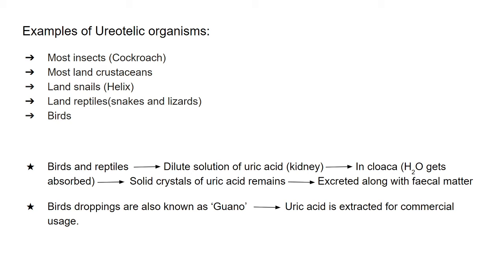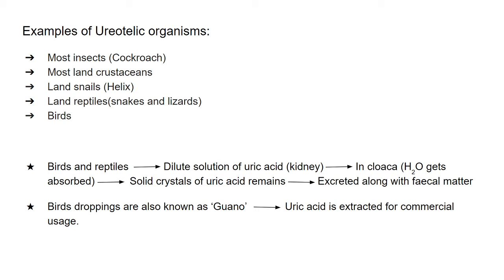But as we said, uric acid is almost insoluble. That means it is excreted out in the form of solid crystals. But the kidney handles only solution. So then how is that solution converted into solid matter?